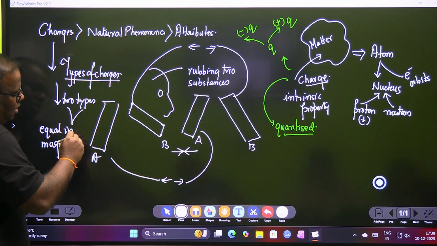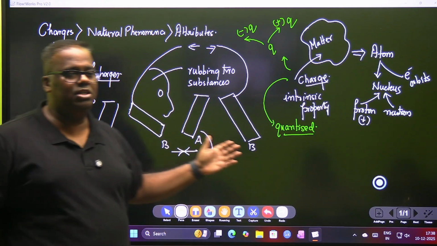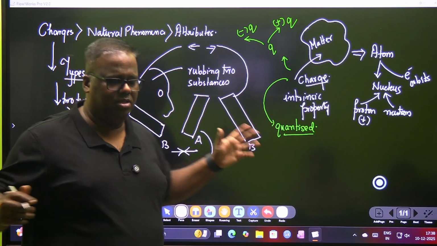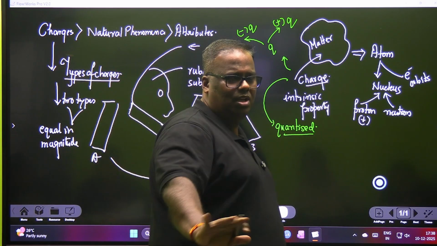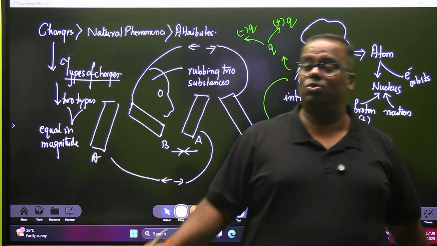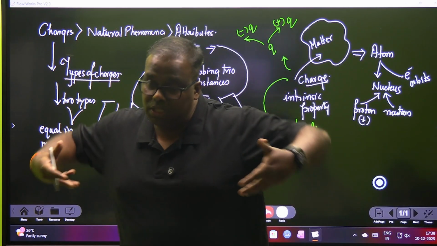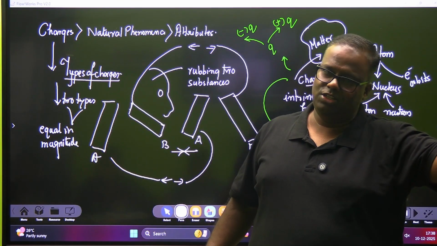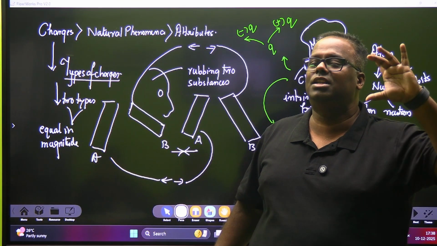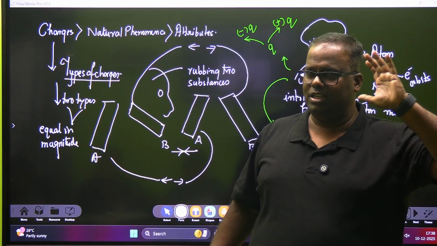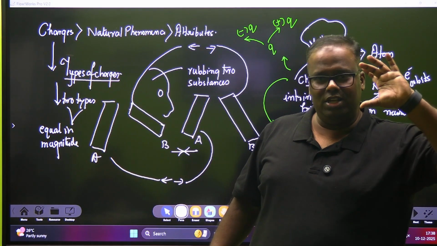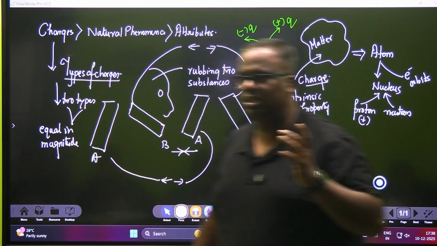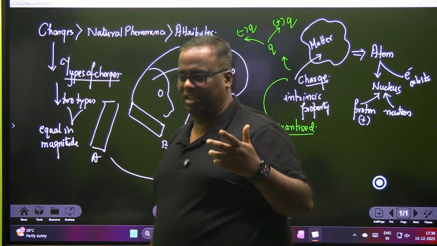It means charge A is nowhere less than charge B. It is only that charge A has the opposite property compared to charge B. In higher classes, it's like darkness and light: equal intensity of darkness and light, but completely different from each other in their sign. So now we will go ahead.